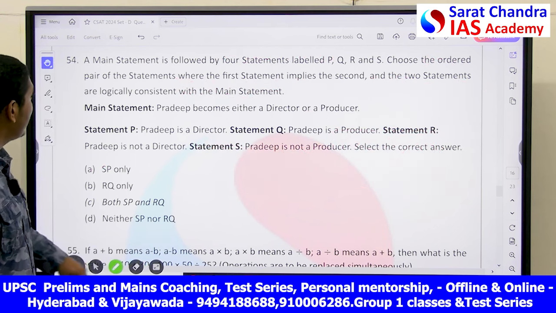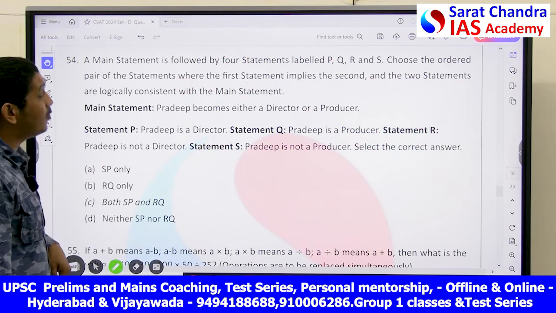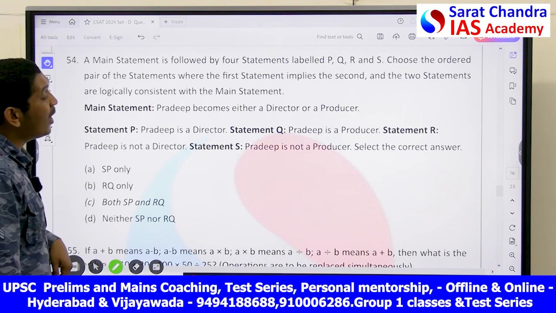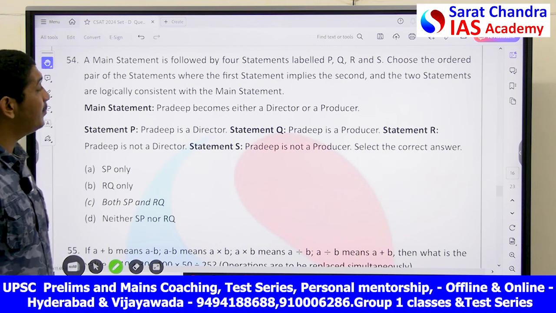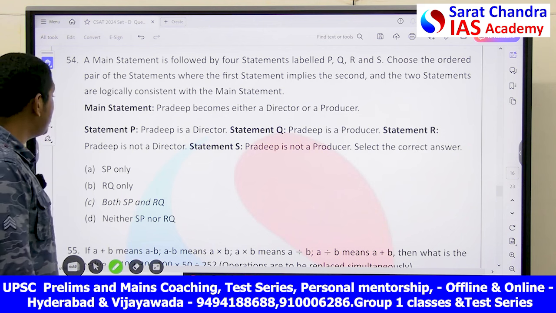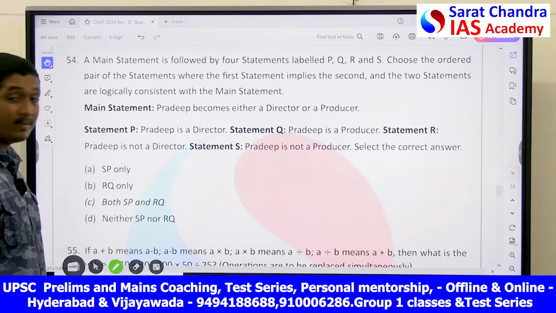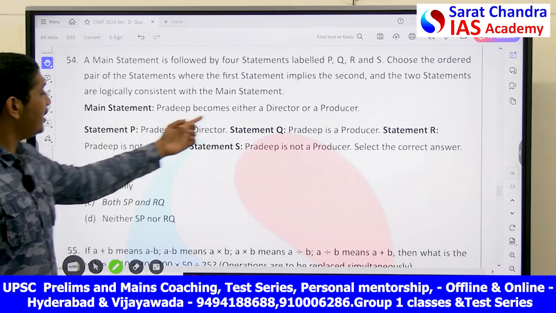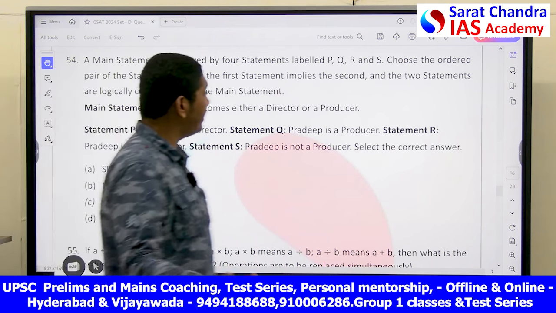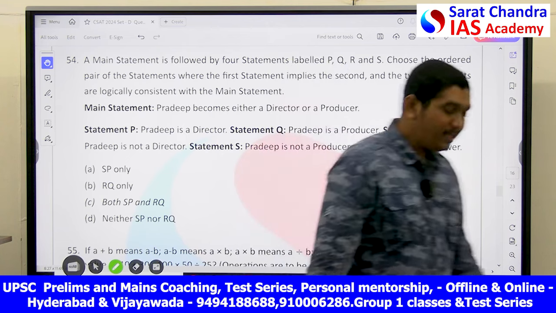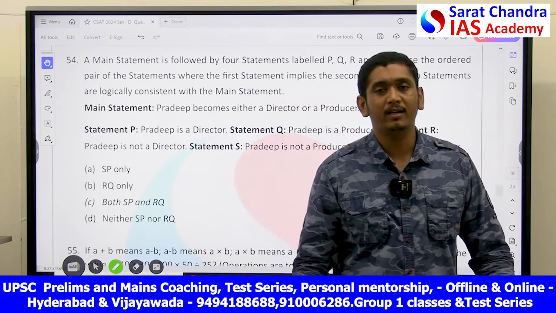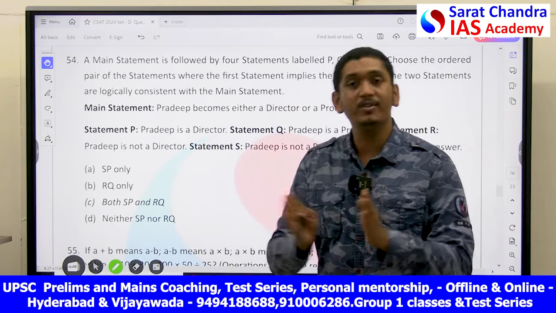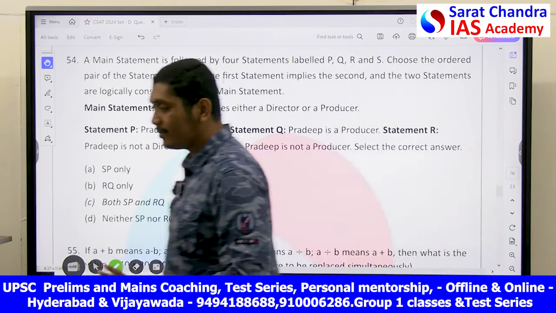Next question you see. The main statement is followed by 4 statements labeled P, Q, R, S. Choose the ordered pair of statements where the first statement implies the second and the 2 statements are logically consistent with the main statement. Main statement: Pradeep becomes either a director or a producer. That is, he cannot become both. He can be either a producer or a director, but he cannot be both producer and director at once. This is what the statement says.